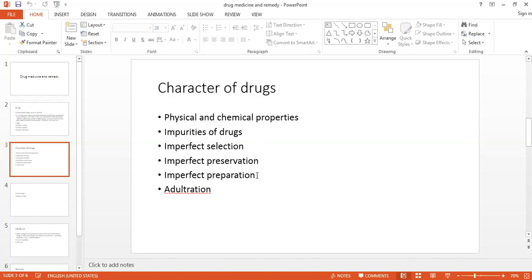Second, those which arise as byproducts during the process of preparation. The byproducts which are obtained should be properly discarded, that we do not require. For example, yesterday we saw in maceration, the first process that we do is decantation, and then we do the filtration.